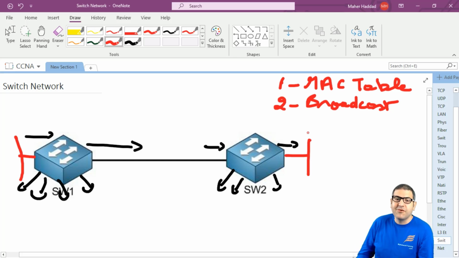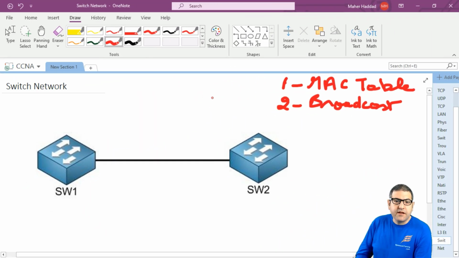That's something we can't have, because if this happens, then we don't have internet connected anymore. So we can't really have only switches if we want to have the internet, or if we have a big network. That's another problem: the switch cannot stop the broadcast. Remember that the switch cannot stop the broadcast, and if a broadcast happens, all the network will be down. The router can eliminate the broadcast, stop it, and not forward it to the other ports. If we don't have a router, then this will happen.